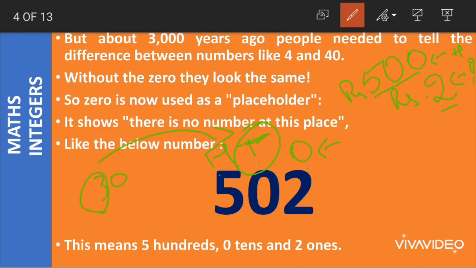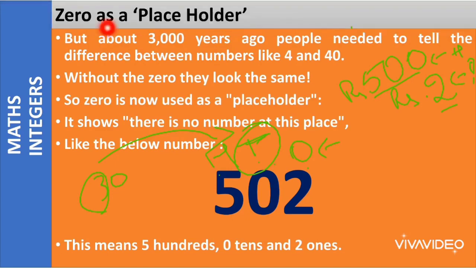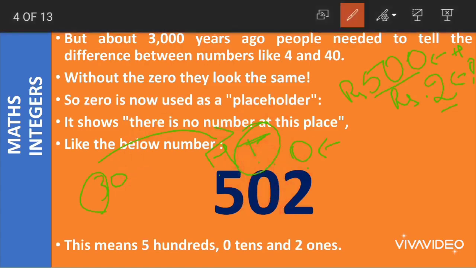So we use 0 as a placeholder. In the tens place, we use 0 to show that we have 0 tens. If we did not know to use 0 as a placeholder, we would have simply written 52. But in reality, we had 5 hundreds with us, not 5 tens.